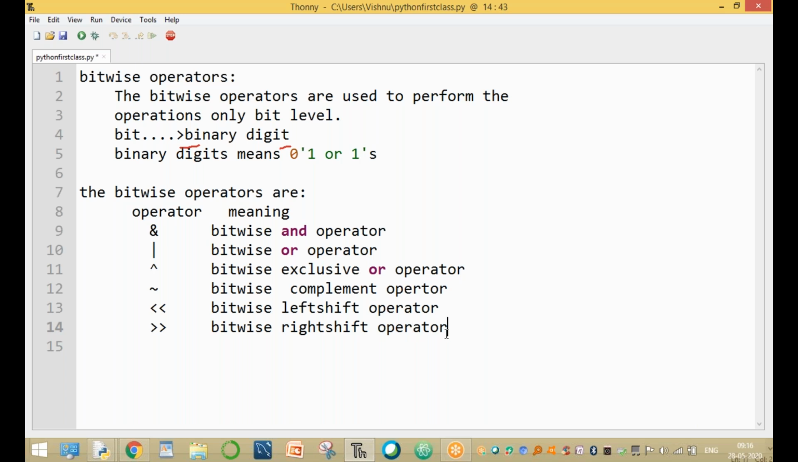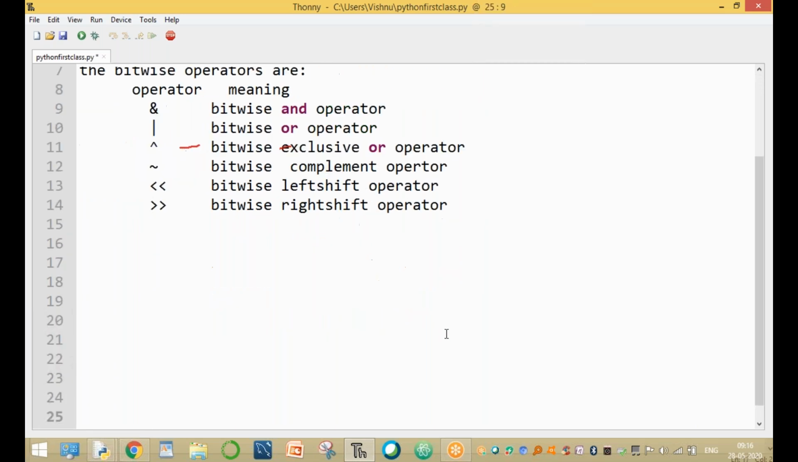The first question: what is the bitwise AND operator? What is the ampersand operator? What is the pipe symbol operator? What is the cap symbol operator? What is the tilde operator? I will explain the first four first.